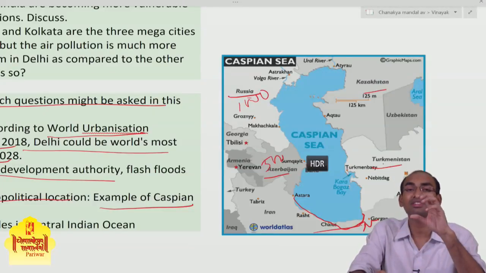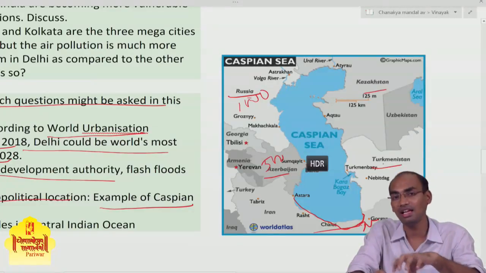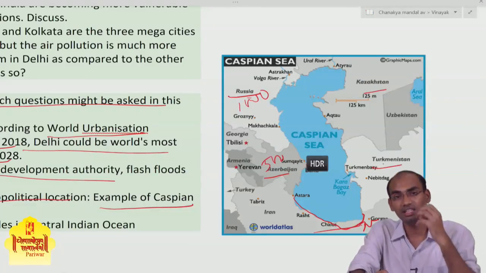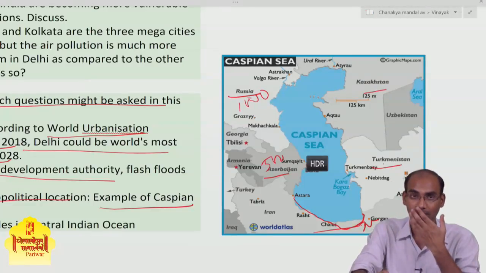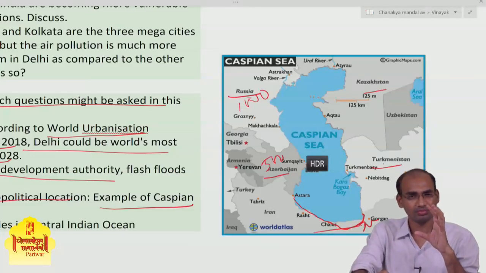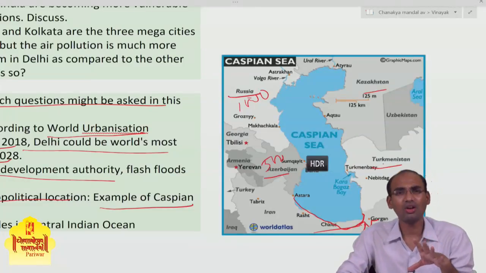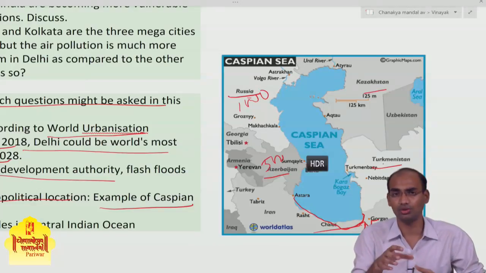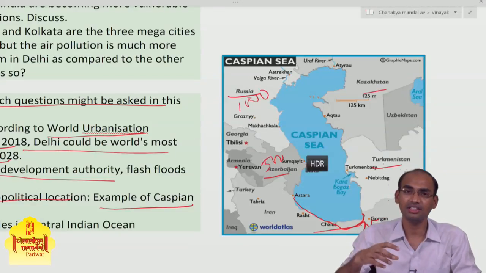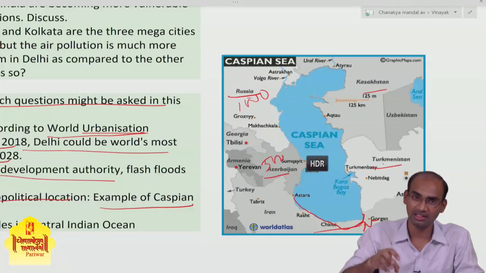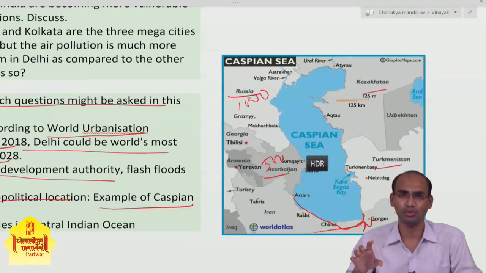And if this Caspian Sea is declared as a lake, then all the natural resources available in the Caspian Sea will be distributed equally among these 5 countries. Okay, so this is the case, and there are a lot of issues related to this also, regarding the exploitation of the natural resources available in the Caspian Sea and many more.